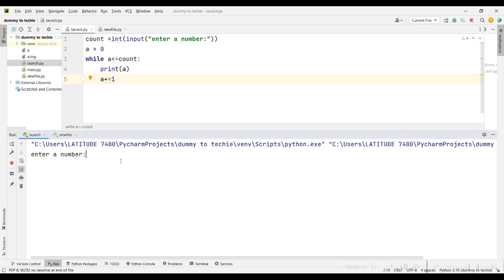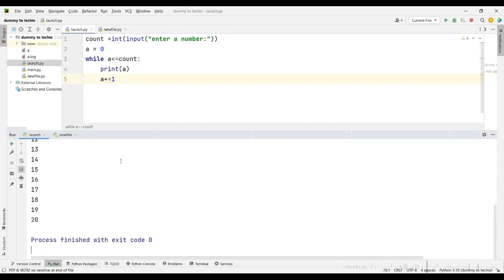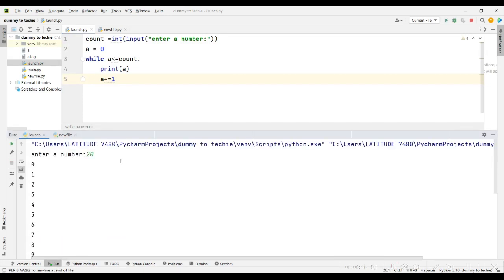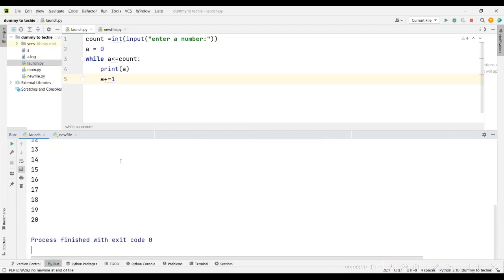So now it says enter a number. If I enter 20 here, it should count to 20 and stop. You see? So now that is actually how a while loop works. This is the way a while loop works.